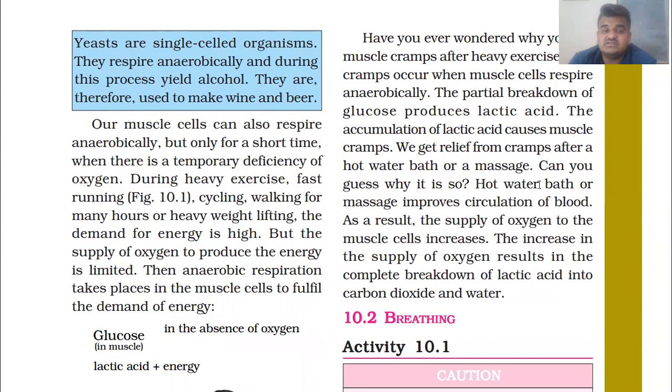Our muscle cells can also respire. Here you are given one more piece of extra information: yeast are single-celled organisms. You have already studied this in reproduction in plants. They respire anaerobically and during this process yield alcohol. They are therefore used to make wine and beer. This wine and beer is made from yeast only. So our muscle cells can also respire anaerobically.